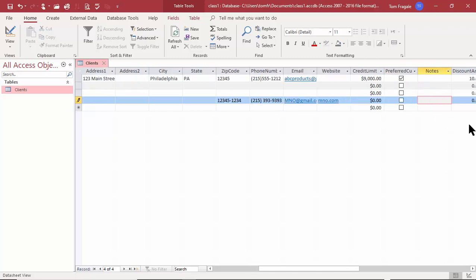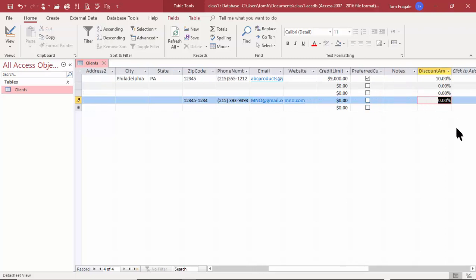Credit limit worked before, the preferred customer. Oh, let's try the preferred customer. Look, see how we checked that one and it became 10%. This one is not checked, so the discount is 0. This one is not checked, so it's 0. If I click on this one, it makes it 10%. So notice how the calculated field works a lot like the calculations in Excel. When the values change, then the calculations will recalculate. And you can see the discount amount is kicking in like that.